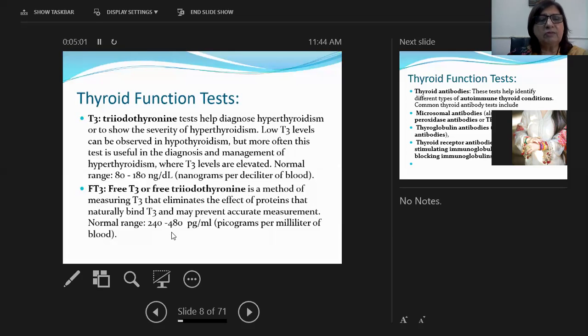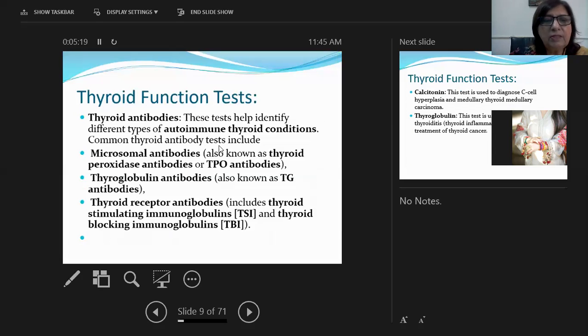Next is the free T3 or free triiodothyronine. It is a method of measuring T3 that eliminates the effect of proteins that naturally bind T3 and may prevent accurate measurements. Normal range of free T3 is 240 to 480 picogram per milliliter of the blood. These hormone levels, which I'm telling you, the normal values can be your Viva question as well.